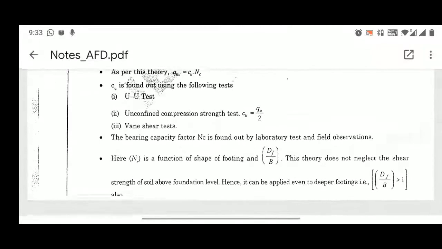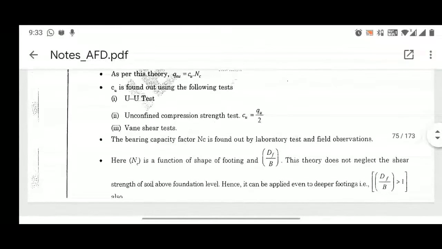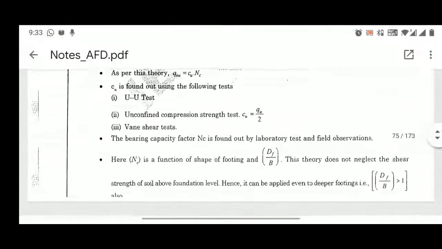For finding out the shear strength parameters of a soil sample, we have different tests like consolidated drained test, unconsolidated undrained test, and unconsolidated drained test. So the first test applicable for finding out the undrained parameter for a clay soil sample is the unconsolidated undrained test.